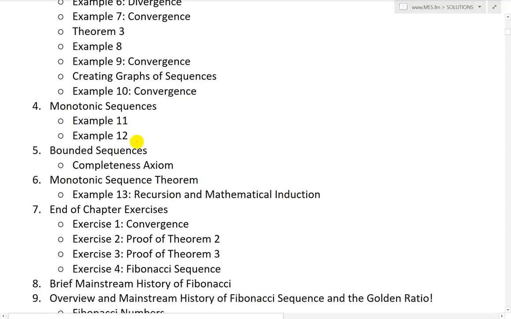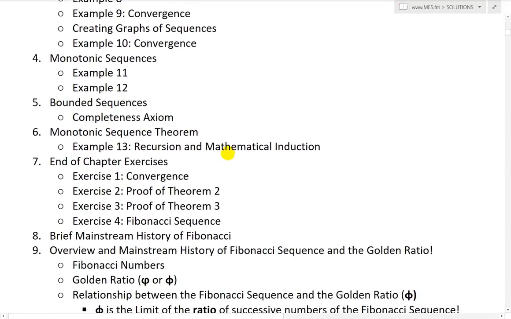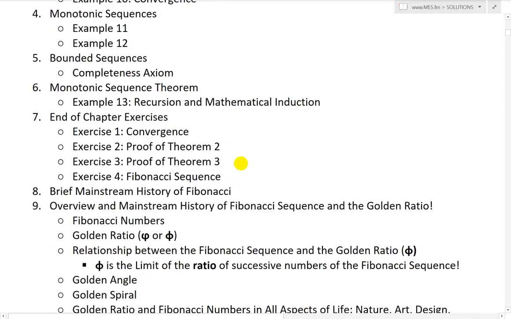Go over example 11 and 12, and then go over bounded sequences, go over the completeness axiom, which is a very interesting axiom, and just an introduction to some mathematical rigor. That, and pretty much anytime I deal with precise definitions of limits. And go over the monotonic sequence theorem, and then go over example 13 on recursion and mathematical induction.